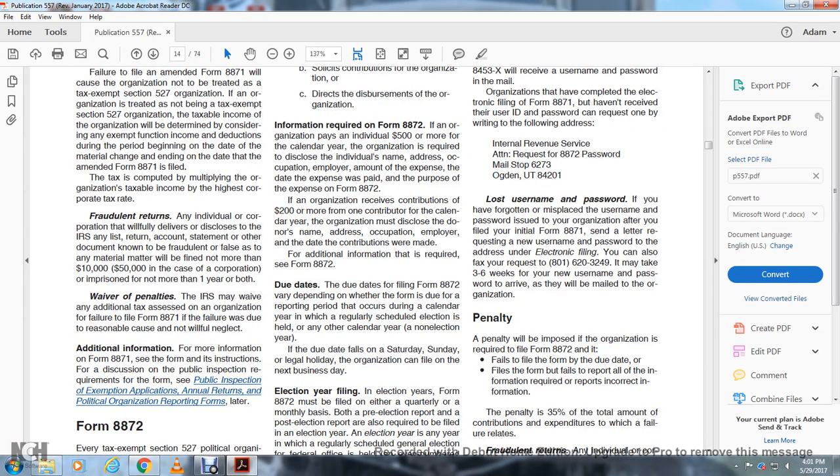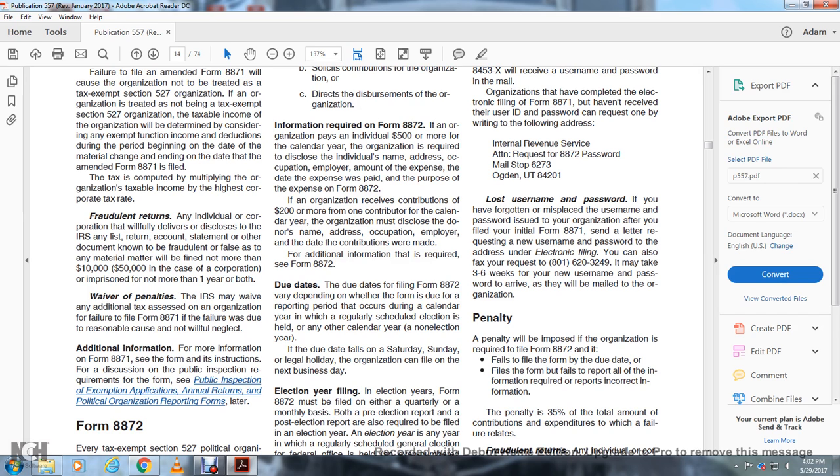Fraudulent returns. An individual or corporation who willfully delivers or discloses to the IRS any list, return, account, statement, or other document known to be fraudulent or false as to any material matter will be fined no more than $10,000, or $50,000 in the case of a corporation, imprisoned for no more than 1 year, or both.